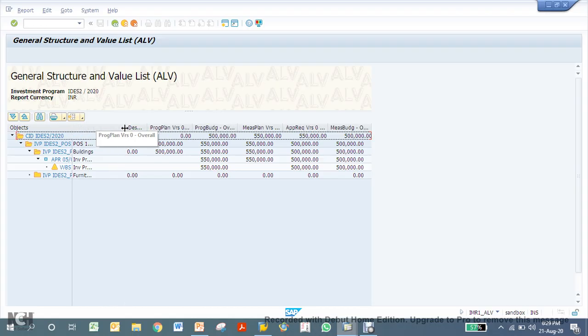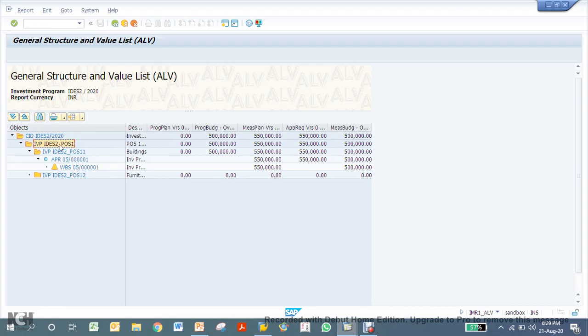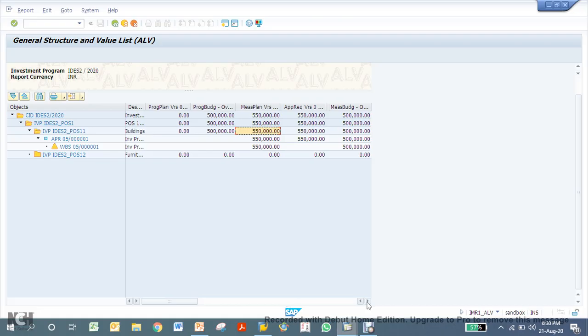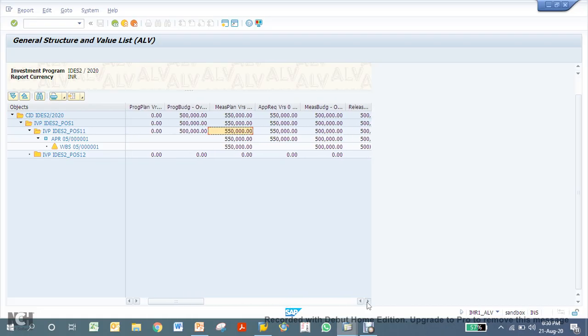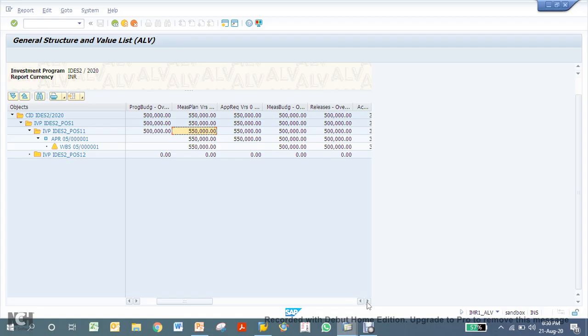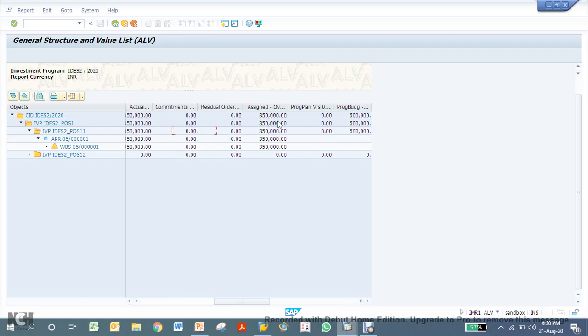From the investment program, you went to the top level position, then to the first position like building, then the appropriation request, WBS project, then WBS element. What was the budget approved, what was the plan, all these things are available. You can also see the actual amount here. See, assigned, this is the actual amount.